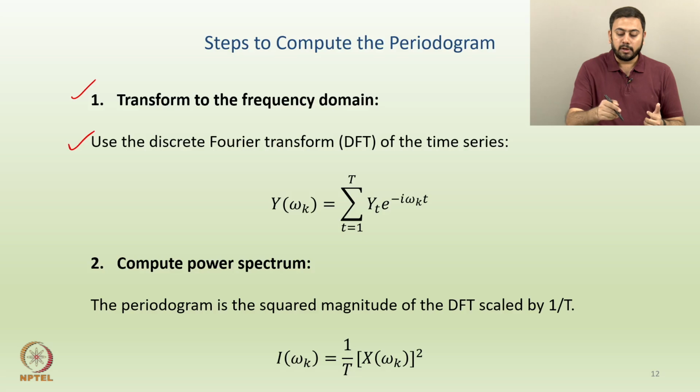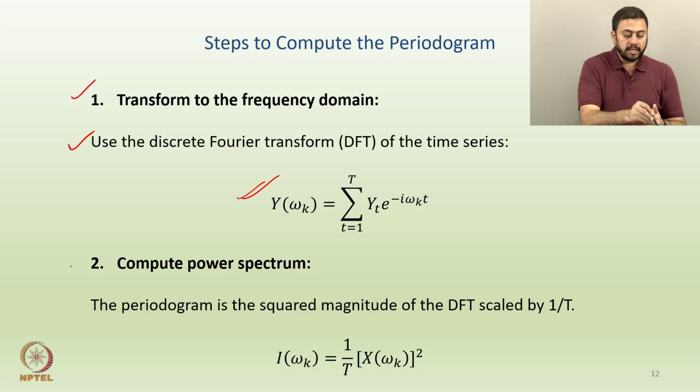For this you might have to revisit the first lecture of this week, where we talked about Fourier transform, inverse Fourier transform, and so on. So, Y(omega_k) is equal to the summation over t going from 1 to capital T of y_t times e to the power minus i omega_k t.